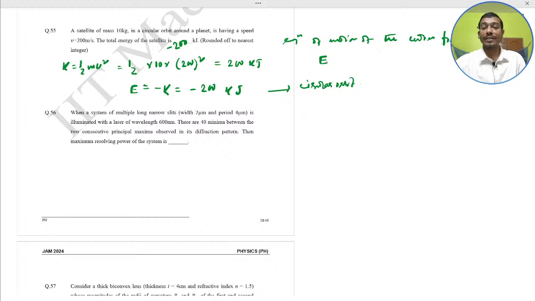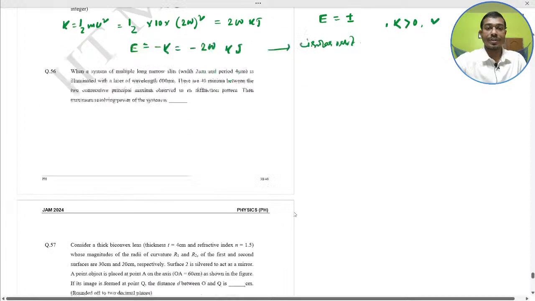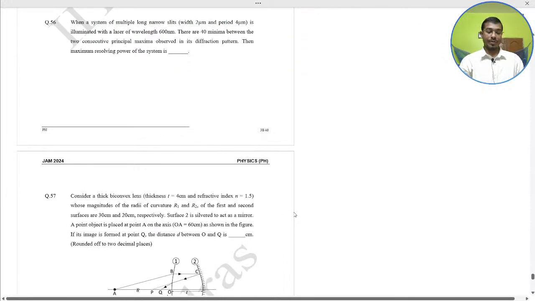Total energy must be the positive or the negative? The kinetic energy, the square term, should be positive, and potential energy negative. And here the total energy is equal to minus of kinetic energy. So minus 200 kilojoule. Next question.